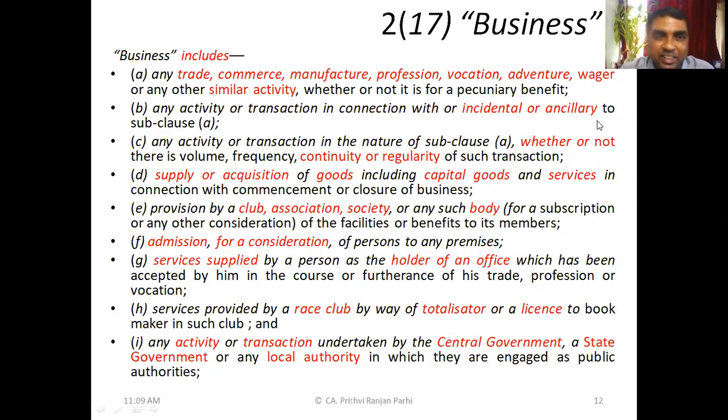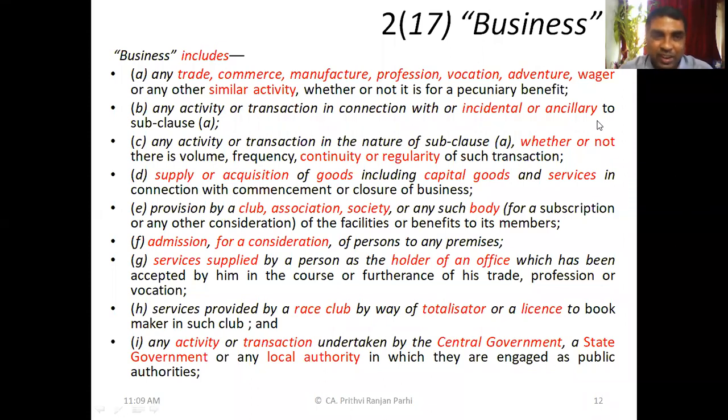Many people many times argue that this cannot be considered as a business. But this definition made it clear. Whether or not there is volume, that means even a single transaction can still be considered as a business. You cannot say this is a small transaction, there is no volume, or there is no frequency, only one transaction, or there is no continuity, no regularity. Still, it can be considered as a business.